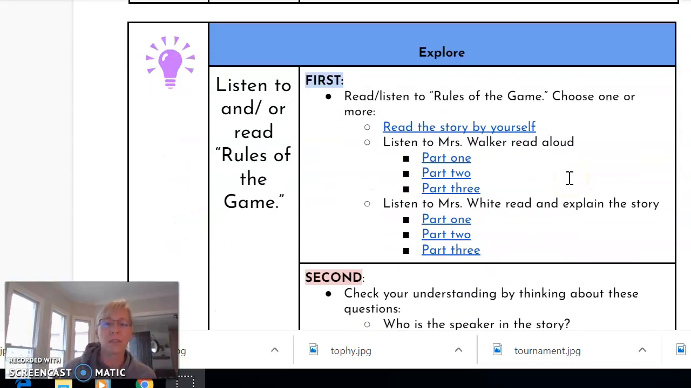You've got 3 different choices for how you want to read the story, Rules of the Game. You can read it to yourself by opening up the first link to just text. You could listen to me reading it with some visual images, and that's broken down into 3 parts because it is a long story. Or you could listen to Mrs. White read it, also broken into 3 parts, and she stops and thinks out loud about what she's reading to help it make more sense.